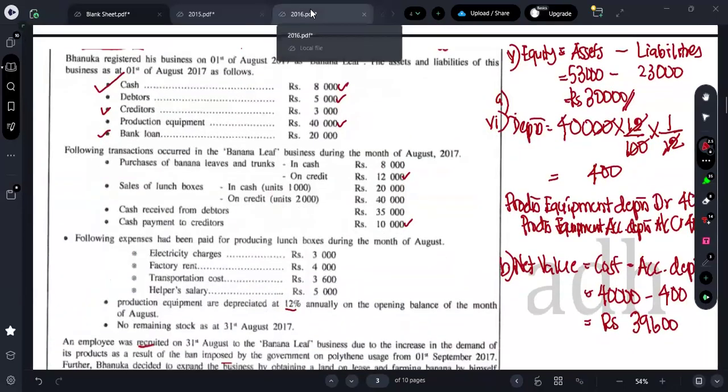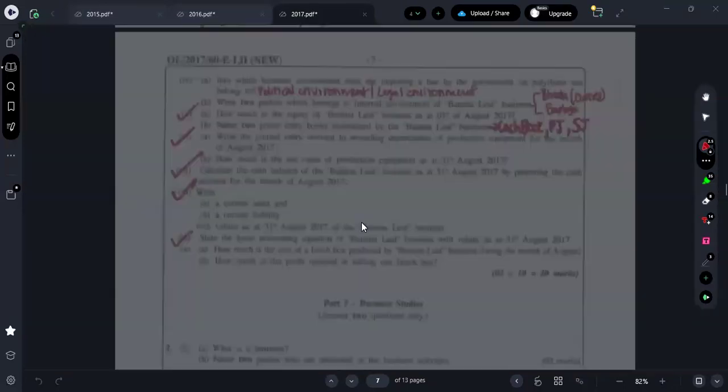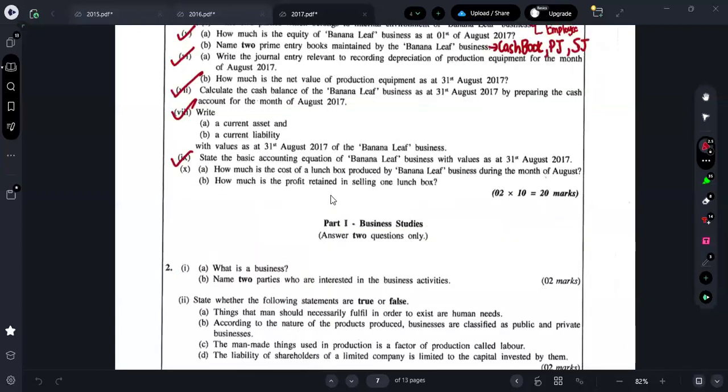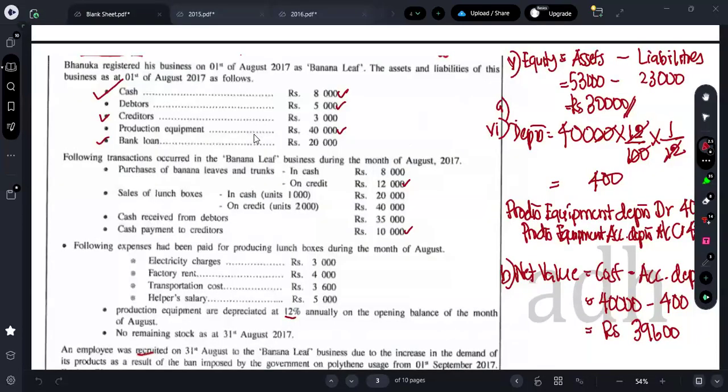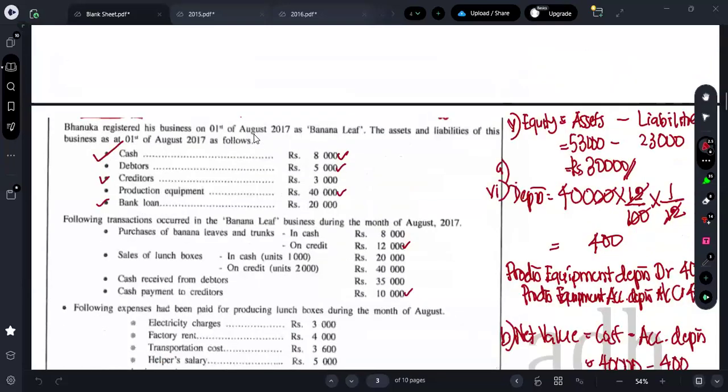So finally, they are asking for which one? In the final one, in question ten, they're asking how much is the cost of a lunchbox produced by the banana leaf business during the month of August. So they're asking for the cost. So how can we find the cost here, guys?